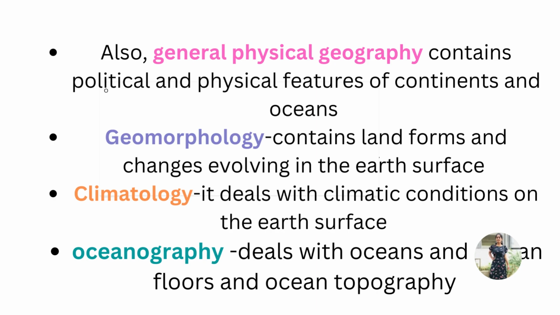The world political and physical features we will be knowing in general physical geography. That means the mountains covered in each continent, the boundaries between countries, boundaries between mountains and oceans, and also all the physical features.